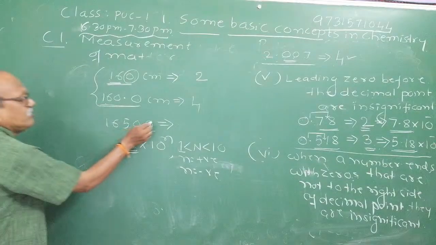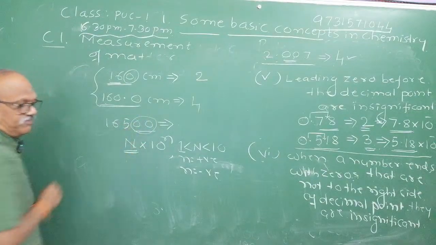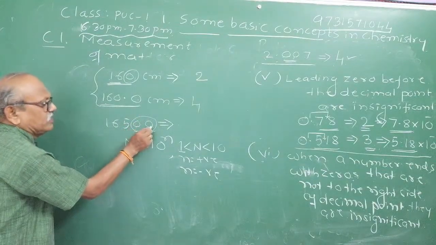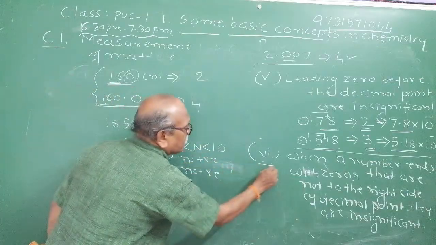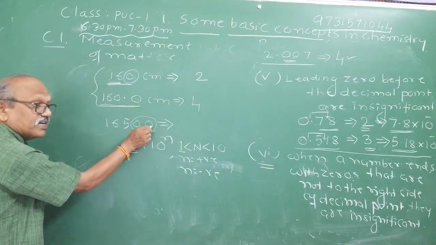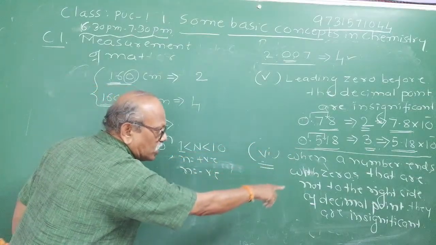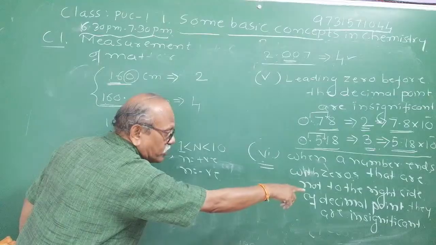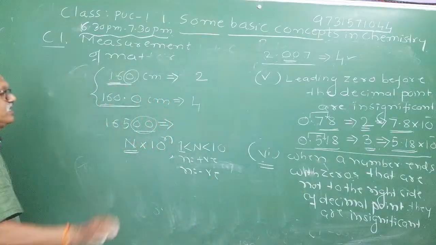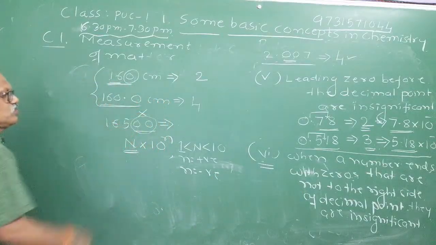Now, there are zeros after 165. How many zeros are there? 2 zeros are there. According to this property number 6, do you think they are significant? When a number ends with zeros that are not to the right side of a decimal point, they are insignificant. Therefore, you have to neglect these 2 zeros.